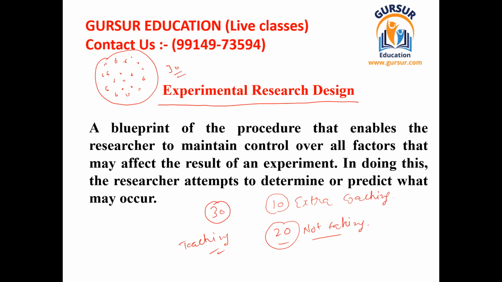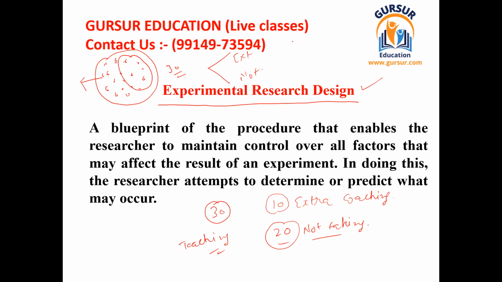Then a teacher or a researcher separates the 10 students who are taking the extra classes from the students who are not taking any kind of separate coaching or classes. So they categorize the students into two different groups: those who are taking the coaching and those who are not. In the experimental research design, the researcher separates the complete population into different groups.